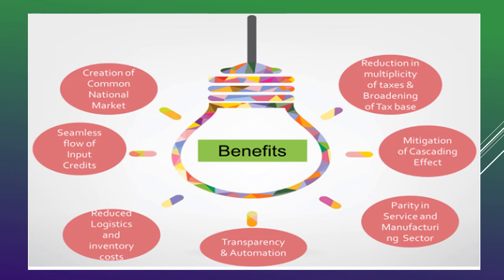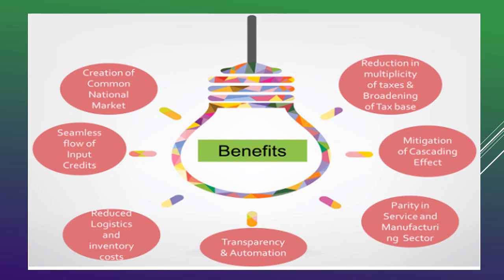Then regarding the flow of input credits. So in order to have a proper seamless flow of input tax credit, we have to bring all the traders into the GST regime. Then regarding the reduction in logistics and inventory cost. So because of the movement of commodities, the inventory cost is higher.